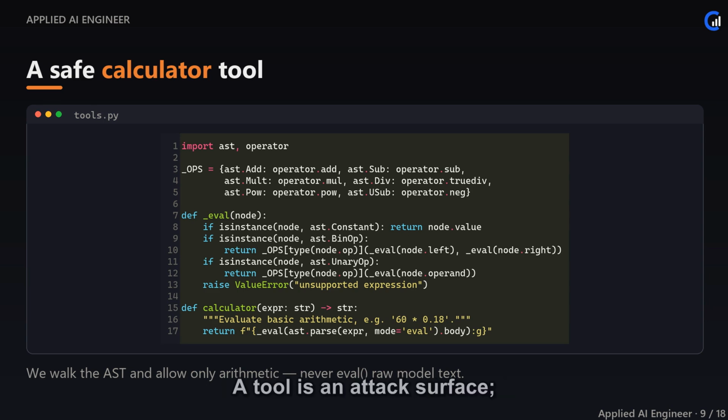A tool is an attack surface. Treat every one as untested input. We'll go deeper on tool safety next episode.